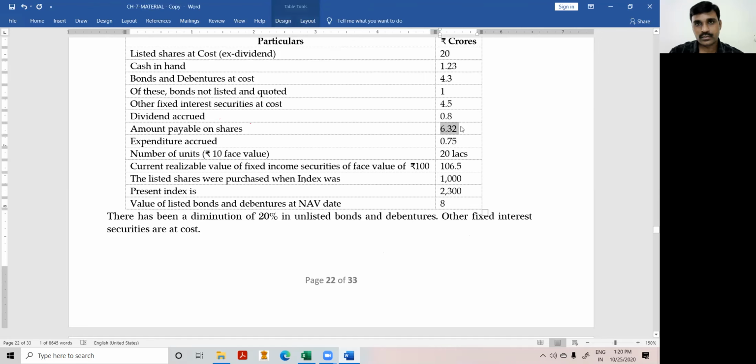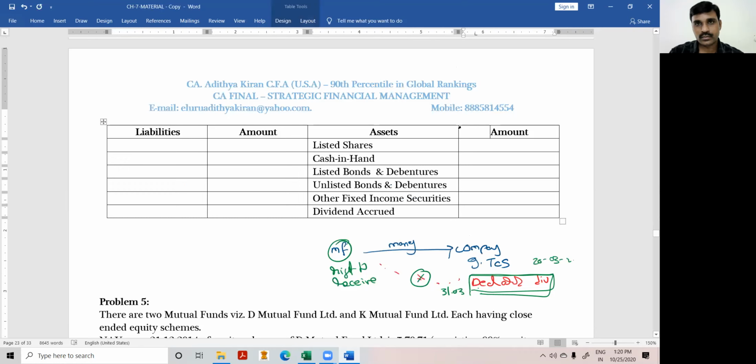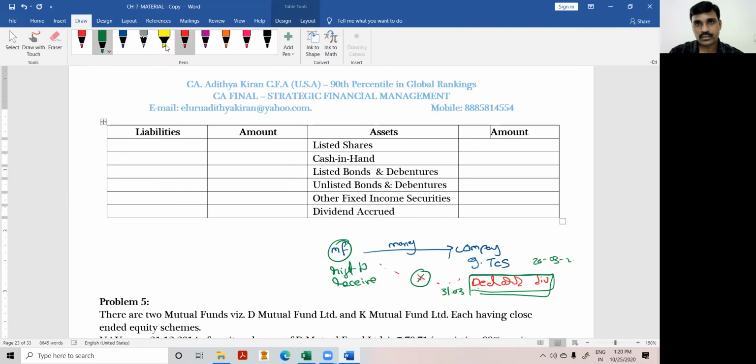Sir, is it a liability or asset? It is a liability. Sir, why is it a liability? Look at this point. We'll take the example of another company.